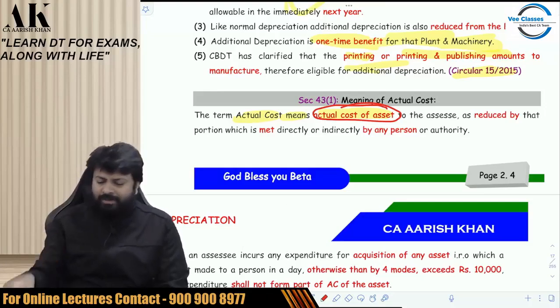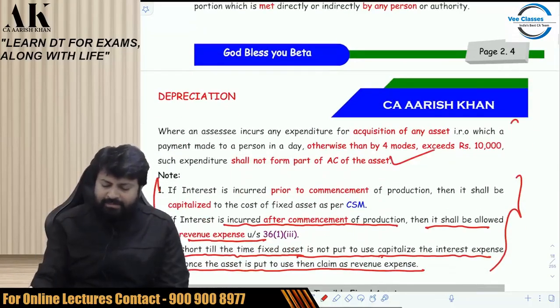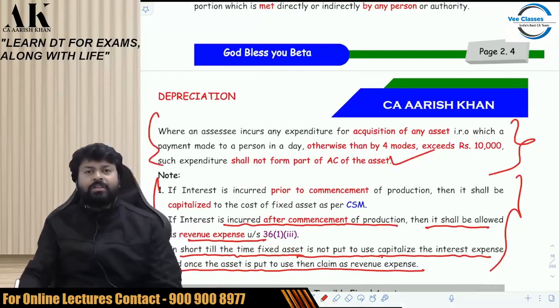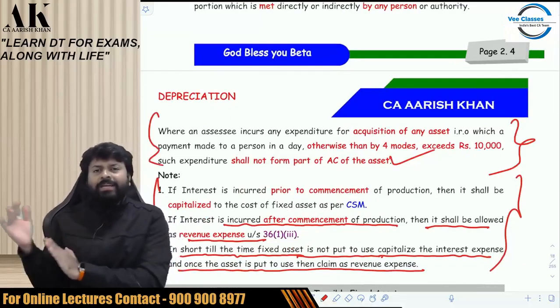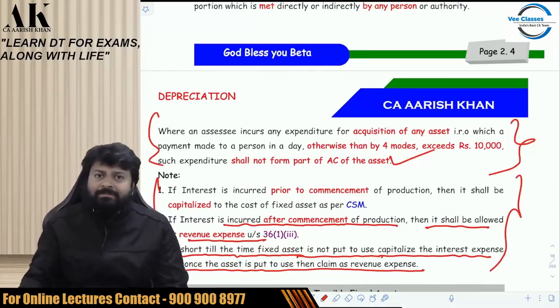What are these four modes? We'll be talking about this sometime later. Don't worry. It is written over here, but we'll have a great discussion on this after some time when we are doing the disallowances under the head PGBP.